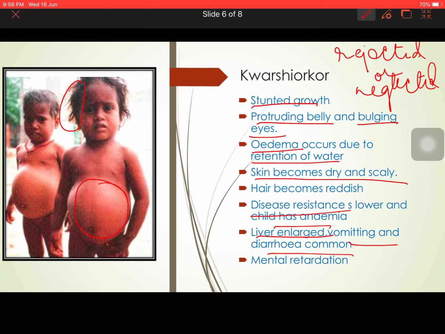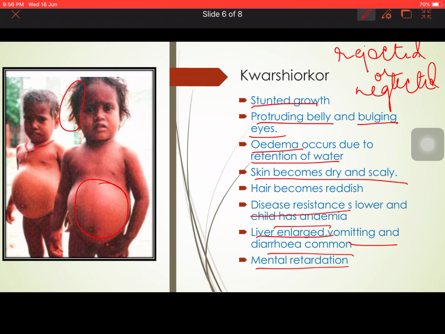And if they suffer from this kind of disease for several months or years, what will happen? Mental retardation will happen. Their brain cells will develop less than those of children who have a normal diet. Now, what is the prevention and cure of this? A protein rich diet should be given to children.